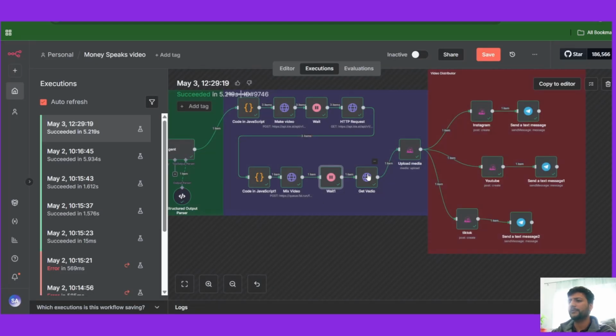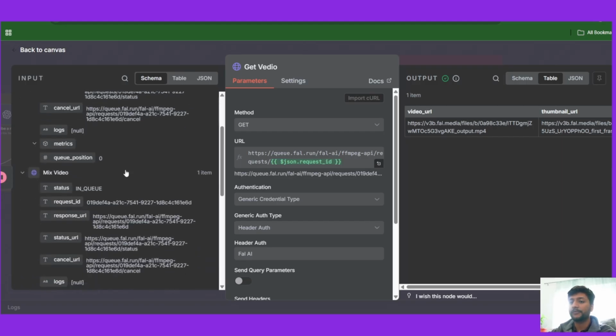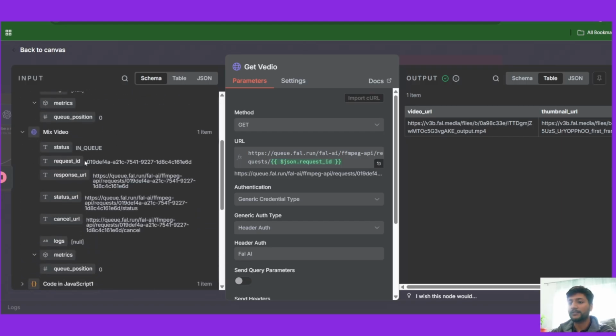After the wait node is complete, we need to do the same thing. We need to get the video, same as we did here. We made a video, we got a video. Now we compile a video, we get a video. In order to get the video, we are going to use this URL. This URL is also pulled from FAL AI. Basically, we input the JSON request ID. The request ID is the one we got when we started the compilation process. This is the request ID that you need. Let's put it over here and execute.